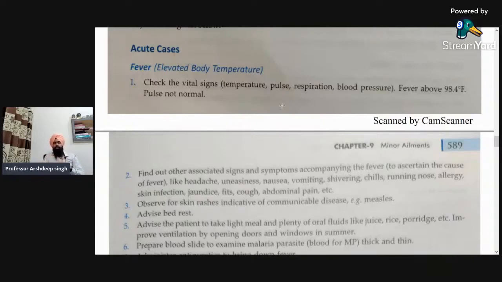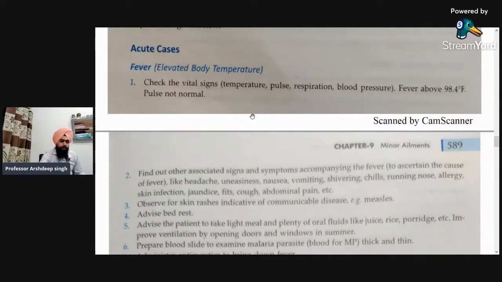So first of all, today's minor ailment is under acute cases. The most common thing and the first sign and symptom of every disease or infection is fever, and in brackets it is written here as elevated body temperature. So how we have to manage this is, firstly, check the vital signs. That includes temperature, pulse, respiration, blood pressure, fever above 98.4 degrees Fahrenheit, and pulse not normal. So we have to assess this if we are assessing for fever.